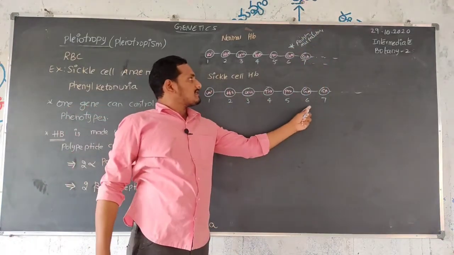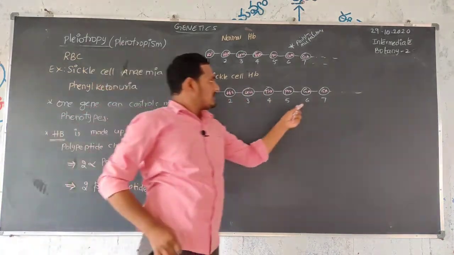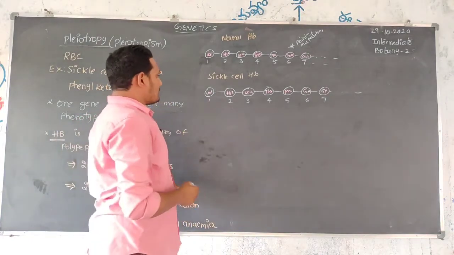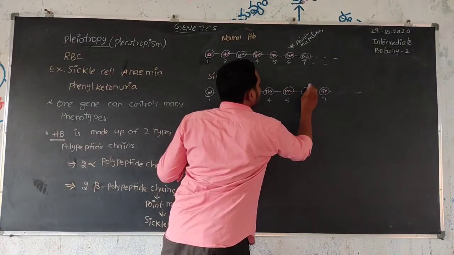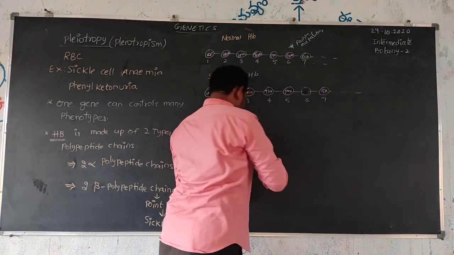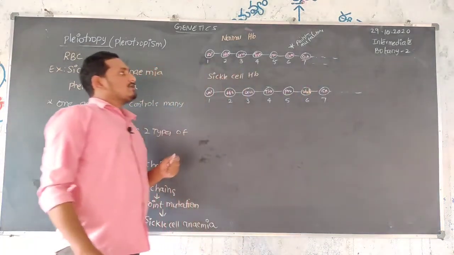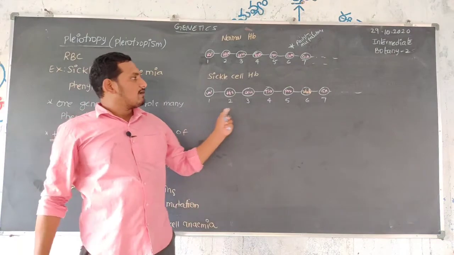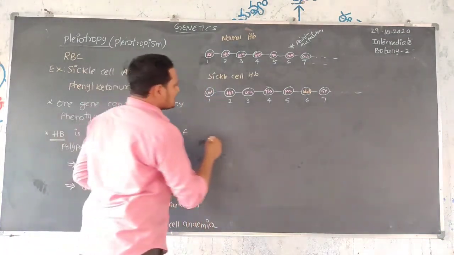This 6th position is replaced by another amino acid. Actually glutamic acid is present, and that glutamic acid is replaced by another amino acid, that is valine. So glutamic acid changes into valine. What will happen?